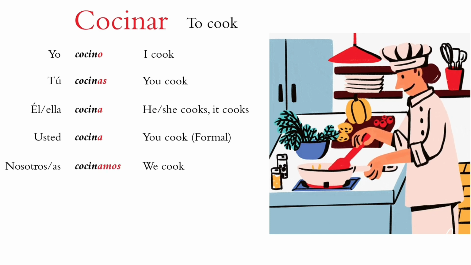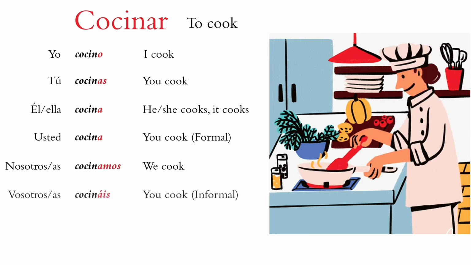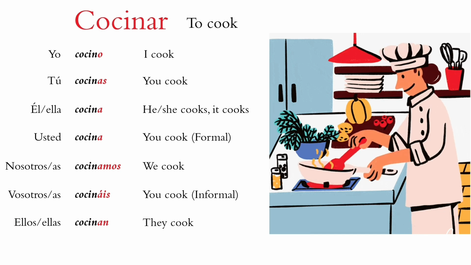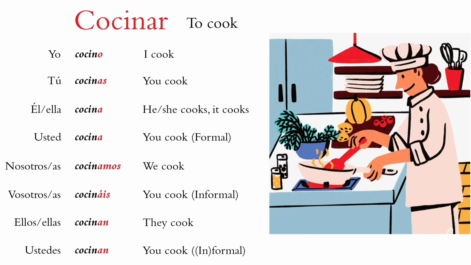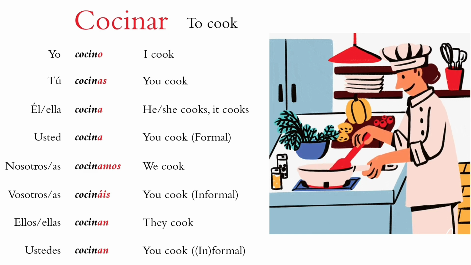Nosotros, nosotras cocinamos, we cook. Vosotros, vosotras cocináis, you cook, and this is the form used in Spain to address more than one person in an informal setting. Ellos, ellas cocinan, they cook. And finally, we have ustedes cocinan, you cook. So this form in Latin America is the plural form for both informal and formal situations, whereas in Spain, this form is used for formal situations only.